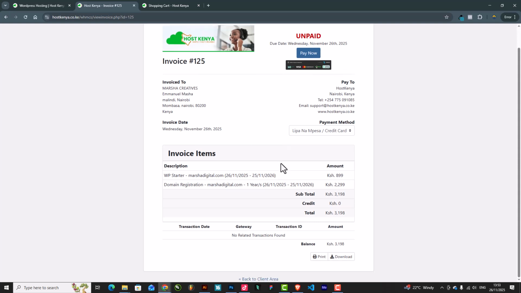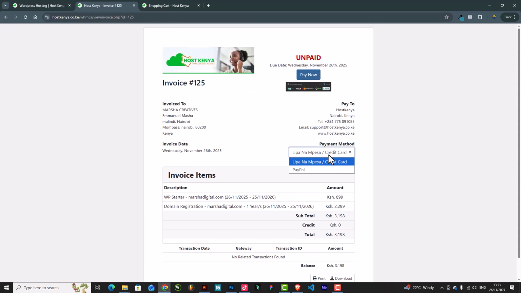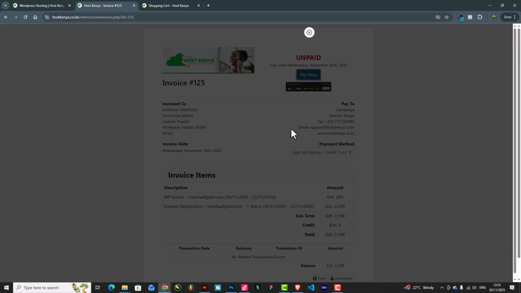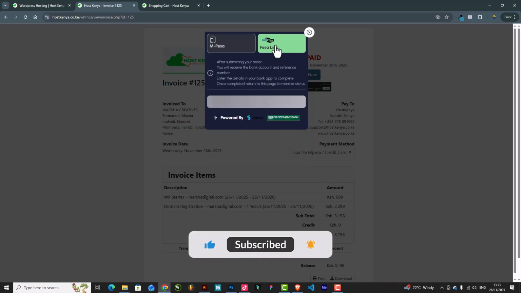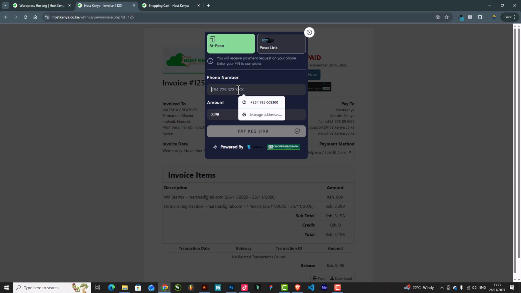So there we go. Right here, you can even change the payment method, but for me, I'm going to maintain Lipa na M-Pesa or credit card. Then I'll click pay now, and I should get a pop-up. As you can see, there's my pop-up. You can use PesaLink or M-Pesa. Here is my phone number, and that's the amount I'm going to pay, and I just click pay.